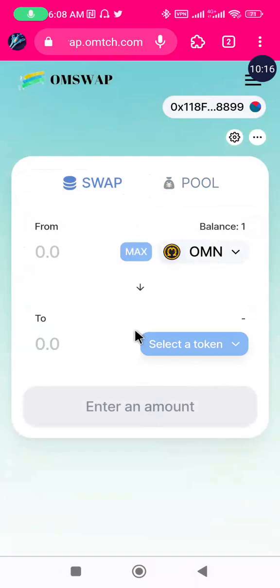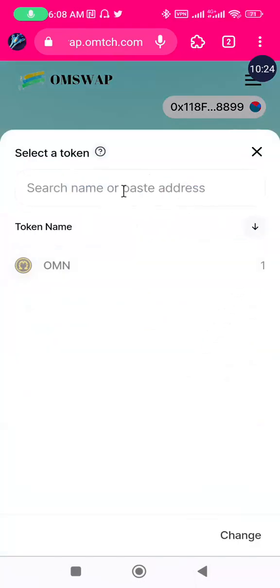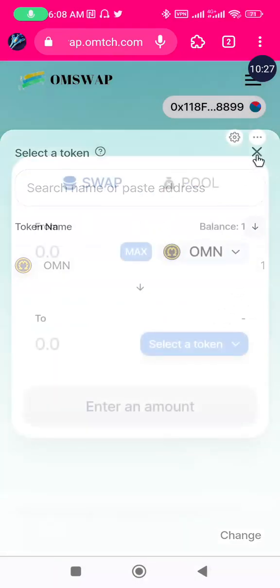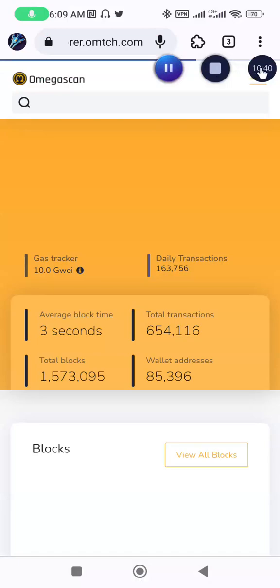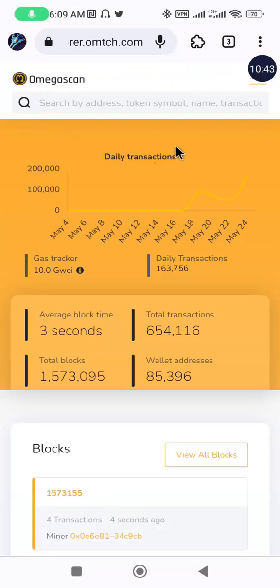In the Omega Explorer there are different tokens, so you copy the contract address of one of the tokens you want to swap to. After copying the contract address, you come and paste it here. In this case, I'm going to copy the contract address of USDT. So let's go to the Explorer now. This is the Omega scan, this is the Explorer, and you take a look at the search button. There are some words written in faint ink here. You see it is written search by address, token, symbol, name, transaction.